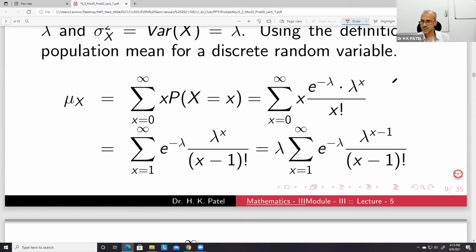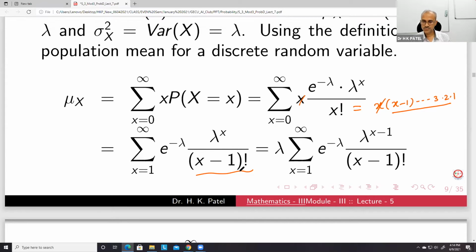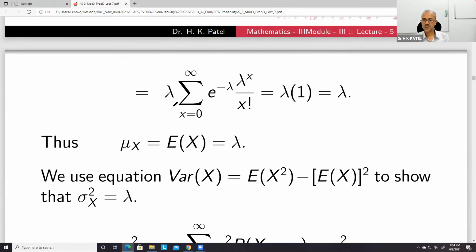So factorial x will be actually x times factorial x minus 1. So x gets cancelled here, and then the remaining becomes factorial x minus 1 in the denominator. So in the numerator also we make this x minus 1, and therefore one lambda comes out. With this type of manipulation, you can prove that E[X] is equal to lambda, and therefore the mean is lambda.